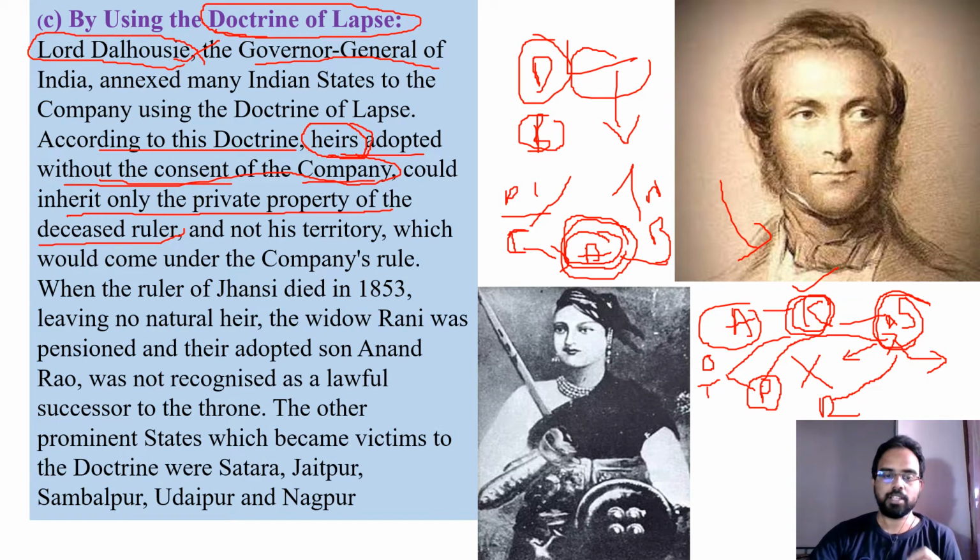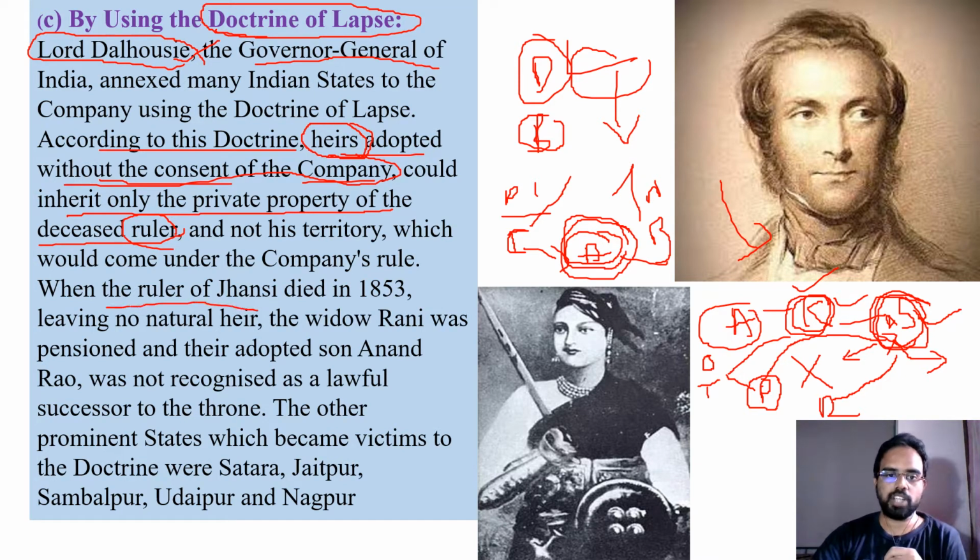So as per the company's rule, the adopted sons or heirs are not allowed to become the rulers after the death of the existing ruler. So if the king dies, generally the adopted son should become the next ruler. But according to the doctrine of lapse, this adopted son is not allowed to go and sit on the throne.